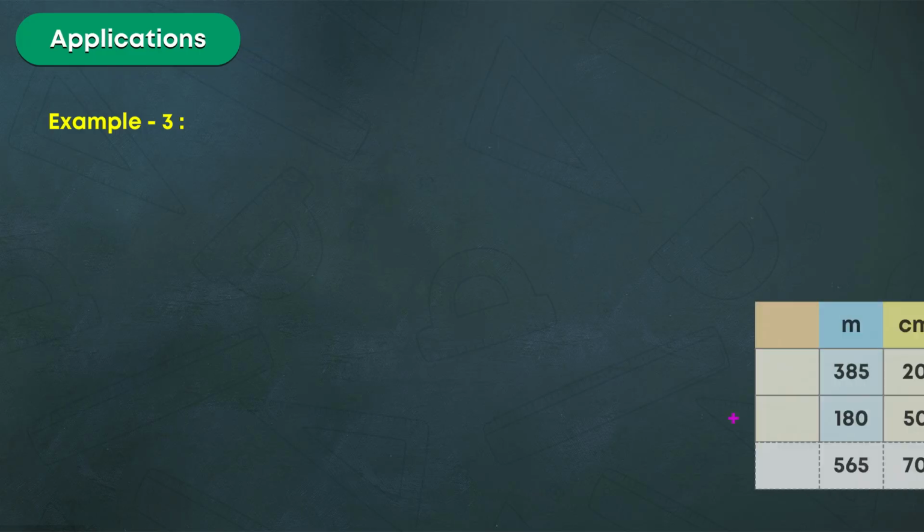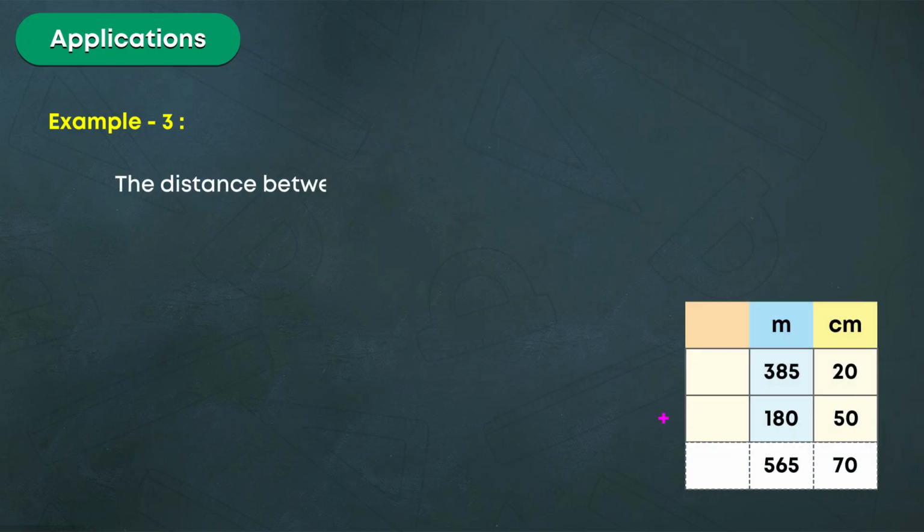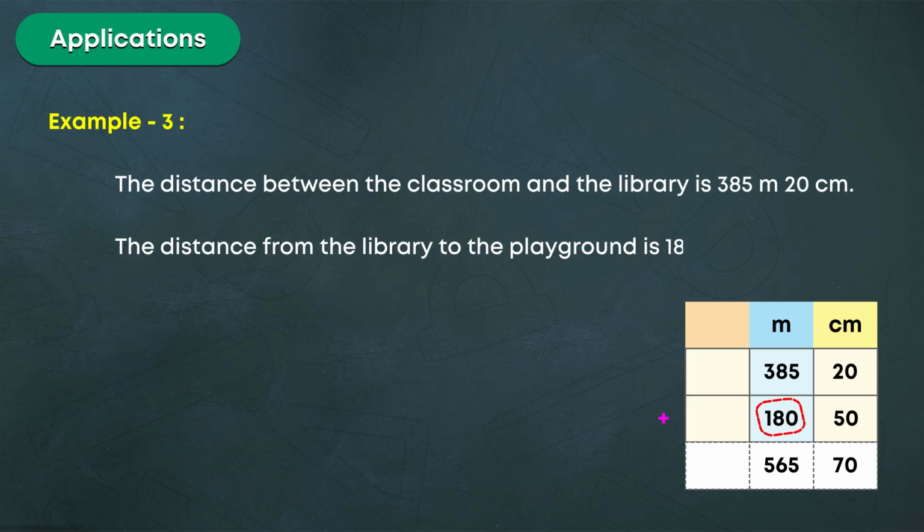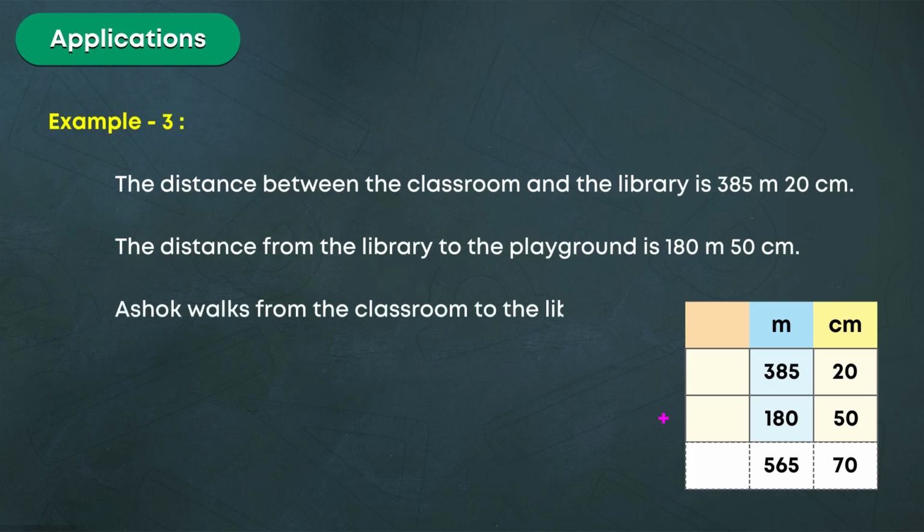Applications. Example 3. The distance between the classroom and the library is 385 meters, 20 centimeters. The distance from the library to the playground is 180 meters, 50 centimeters. Ashok walks from the classroom to the library, then from the library to the playground.